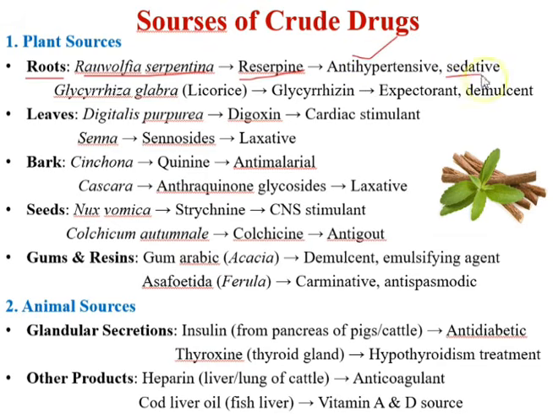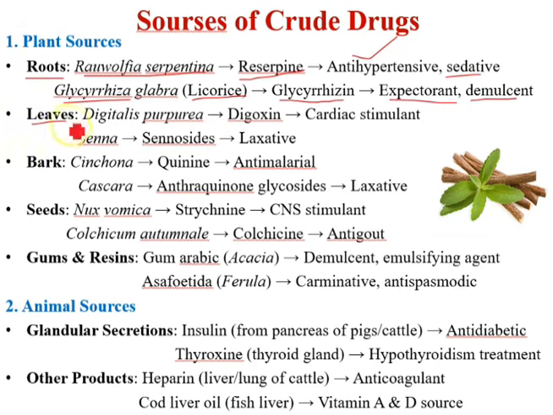as a sedative. Okay, next Glycyrrhiza glabra, that is also known as licorice, which contains the chemical constituent glycyrrhizin, which is used as an expectorant. What is an expectorant? Expectorants are the class of drugs which are used in the treatment of cough and help to enhance the sputum secretions from the air passages. Okay, next demulcent and soothing effect.